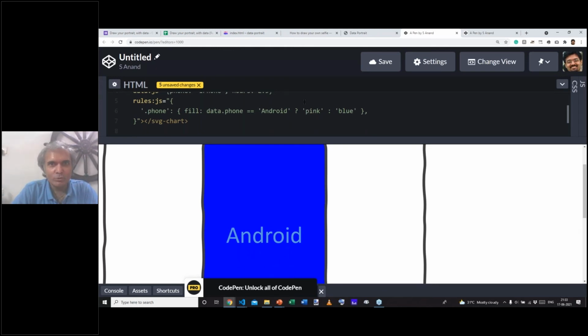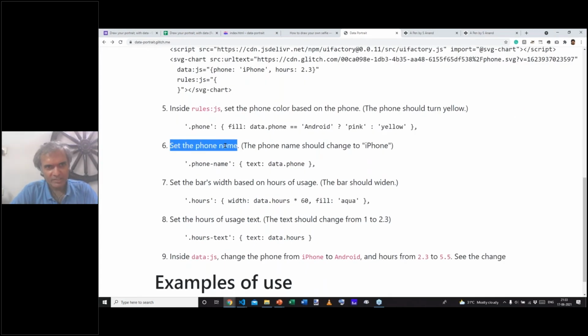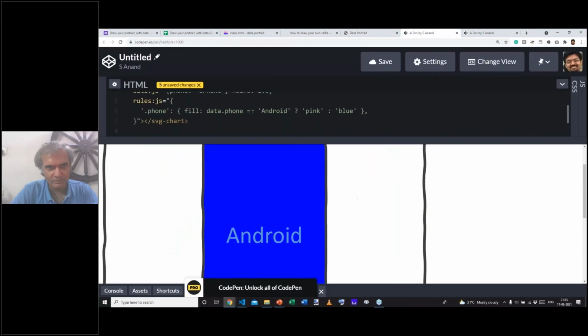Then I'll leave you to follow along for the rest of the steps, which is simple. Next one, now we're going to set the name of the phone. So phone name, text, colon, data.phone. What this is saying is take the element whose class is phone name and set its text to data.phone, which is Android or iPhone typically, or well, you may have something different.